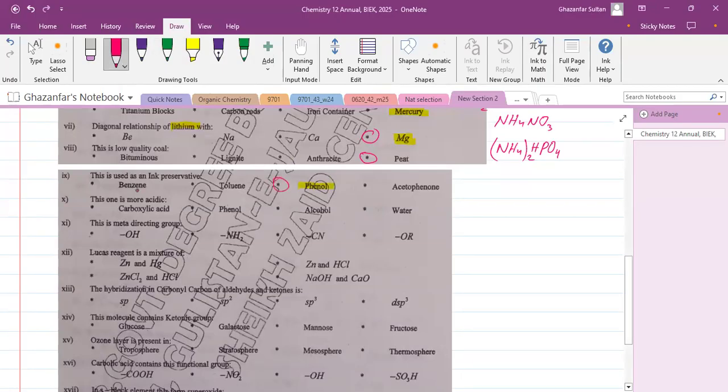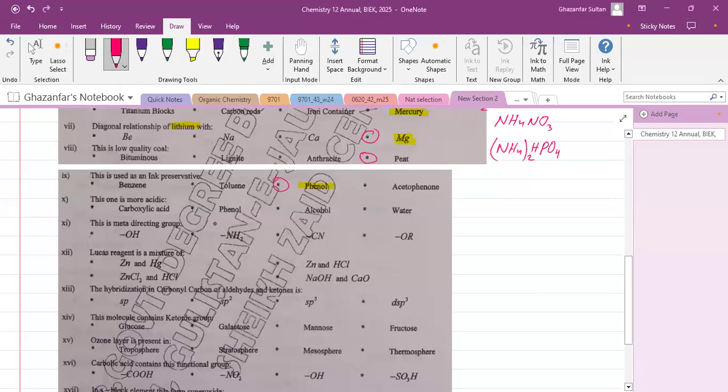And this one is more acidic. This question is also from phenol and carboxylic acid. And definitely we know that the acidity of water is very low. Or if we compare carboxylic acid and phenol, phenol is very weakly acidic. The pK value of phenol is approximately 10.